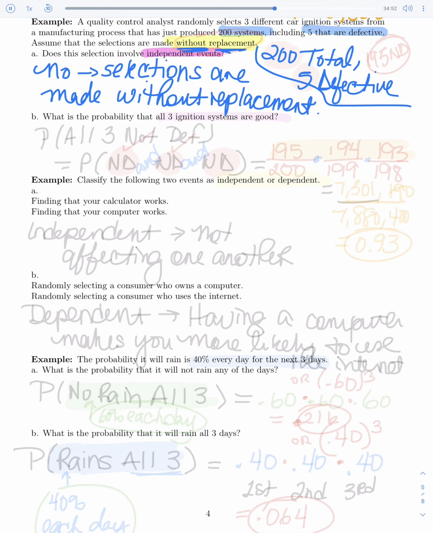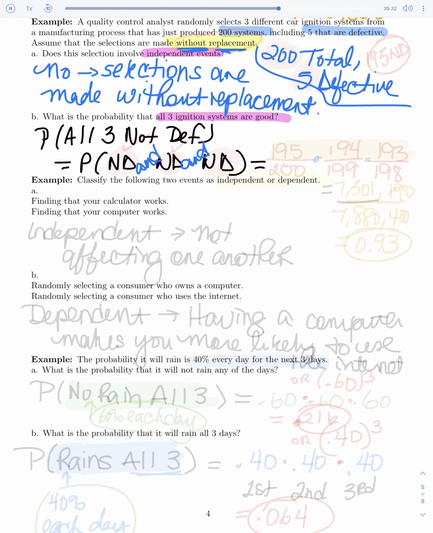Okay, let's take a look at actually finding a probability for this. What is the probability in this first one that they're looking for, which is that all 3 are good, meaning that they are not defective. So the probability that all 3 ignition systems are not defective, they're good. That means I need the first thing to be not defective, and the second one, and the third one. And again, the key word is that in between all these I'm sticking the word and. I need all of these to be true.